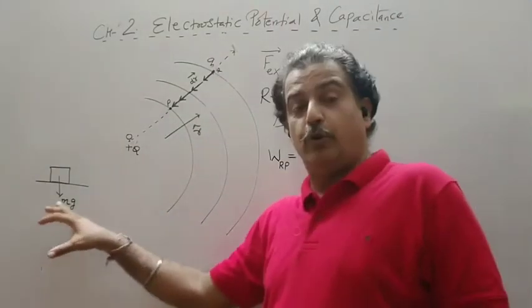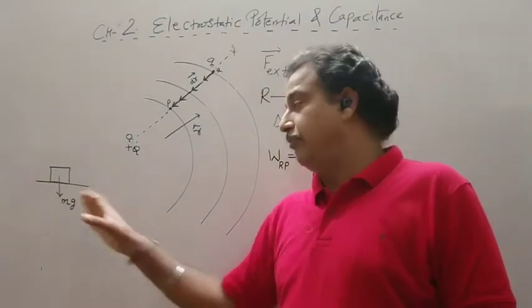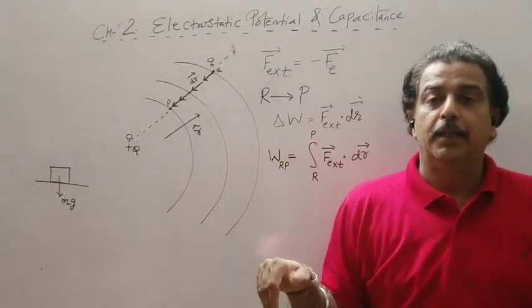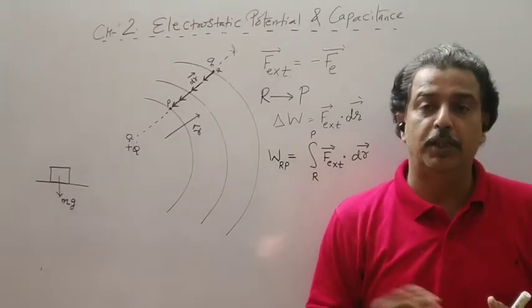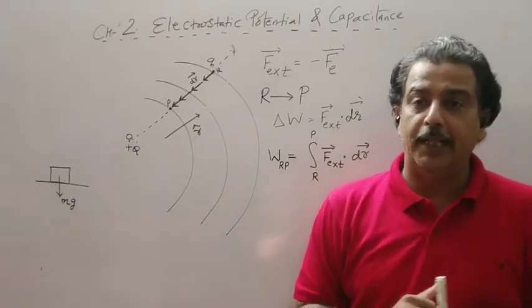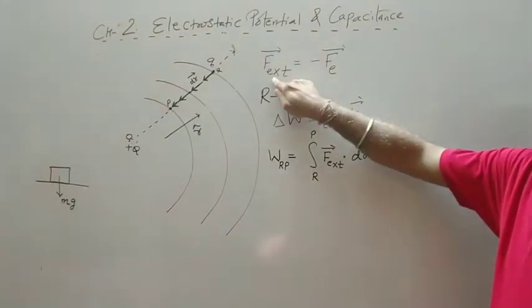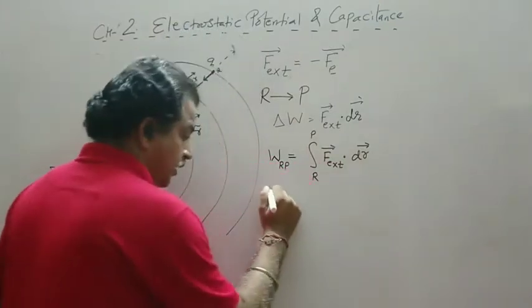The minimum force required to lift this body is mg. So if the gravitational force acting on the body is 5 Newton downward, the minimum force you require is 5 Newton but in the upward direction. So this is the work done. Now F external is equal to minus Fe.